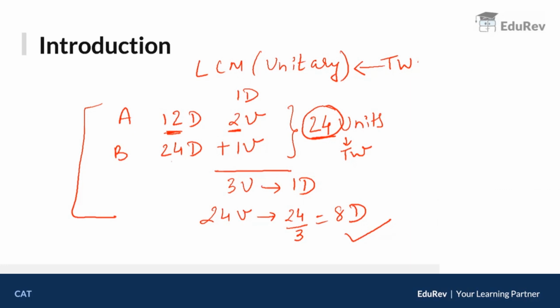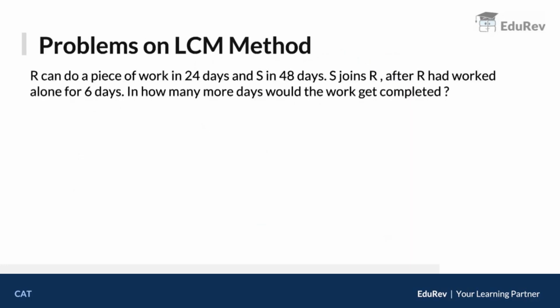So let's try to solve certain questions by using the LCM or the unitary method. This is our first problem. What does it say? R can do a piece of work in 24 days, S in 48 days.